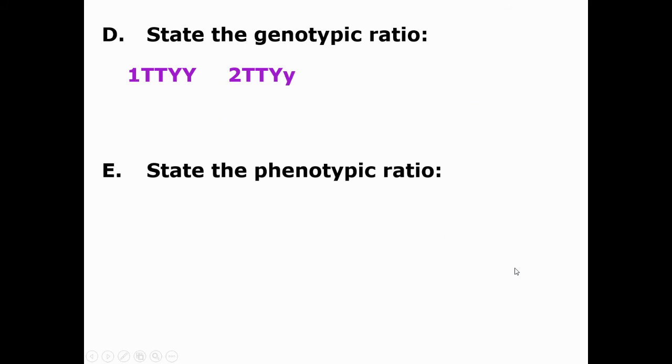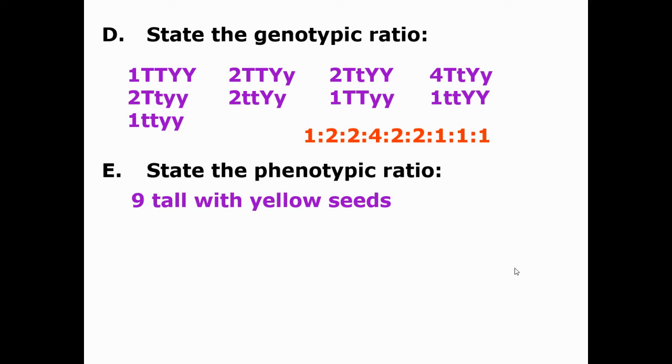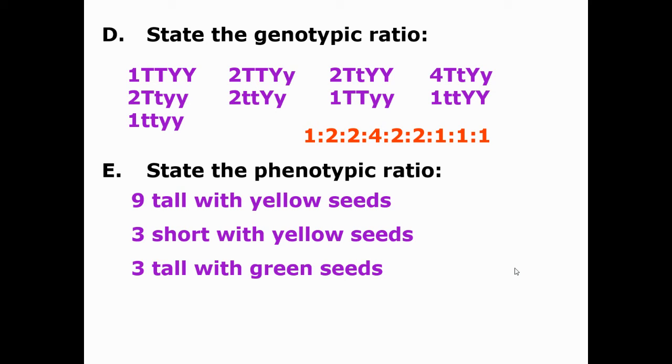So the genotypic ratio, you just count how many different genotypes you have. It's crazy. Put it all together, it's a 1 to 2 to 2 to 4 to 2 to 2 to 1 to 1 to 1 ratio. On the other hand, the phenotypic ratio, much simpler. 9 tall with yellow seeds, 3 short with yellow seeds, 3 tall with green seeds, and 1 short with green seeds.